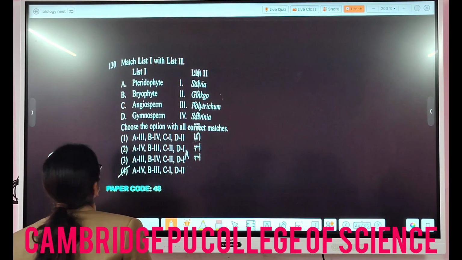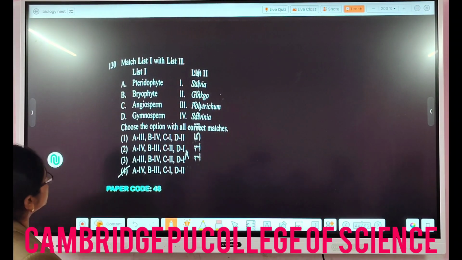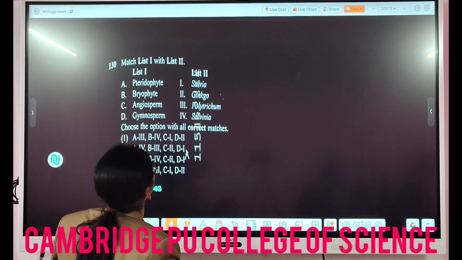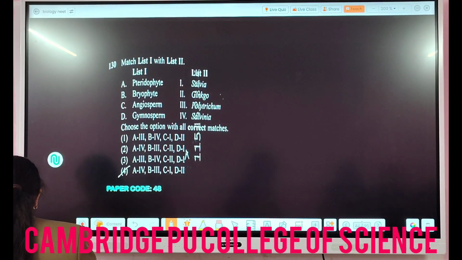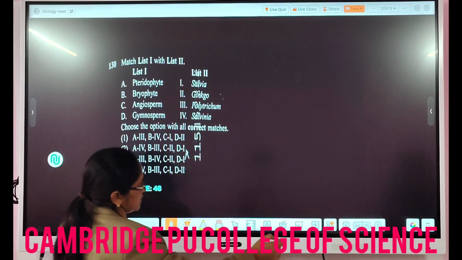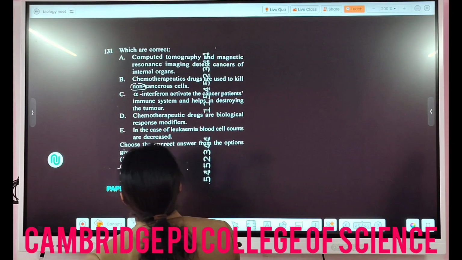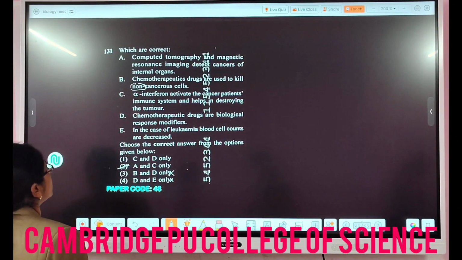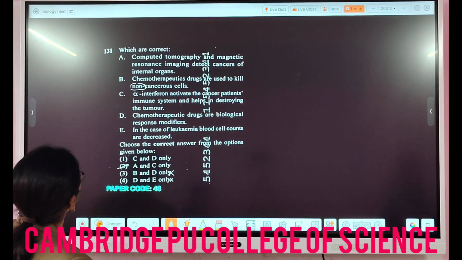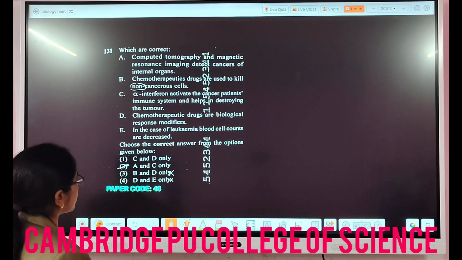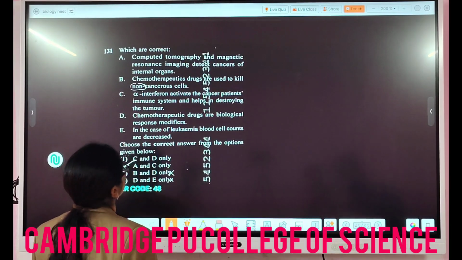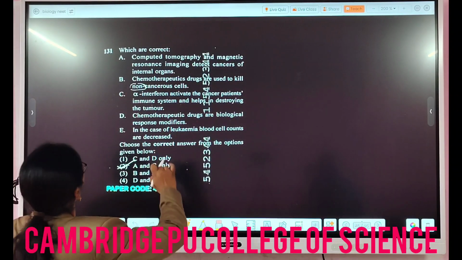Then the next, match list 1 with list 2. On one side they have given the categories of plants, and on the other side the examples, and you have to match the options. Here answer number 4 is correct. Then, choose the correct answer from the options given below. In this one, option number 2 is correct: A and C are only correct.